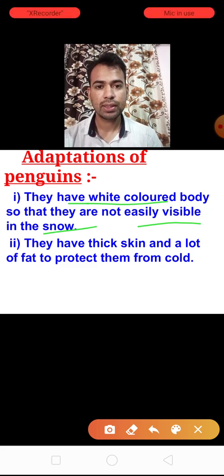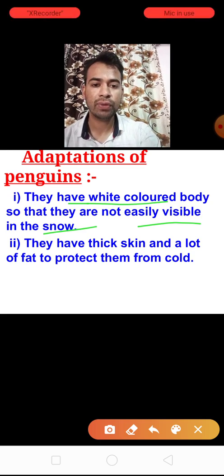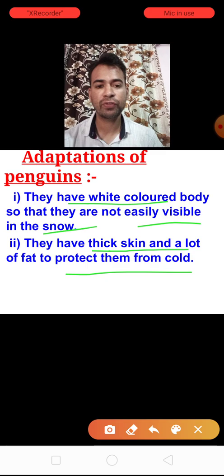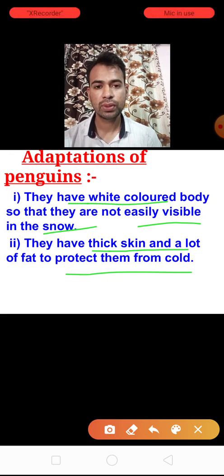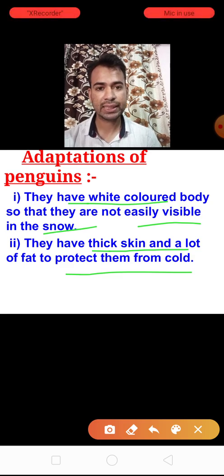Second, they have a thick skin and a lot of fat to protect them from cold. They have a layer of fat, so the fat enables the penguins to protect themselves from the extreme cold.